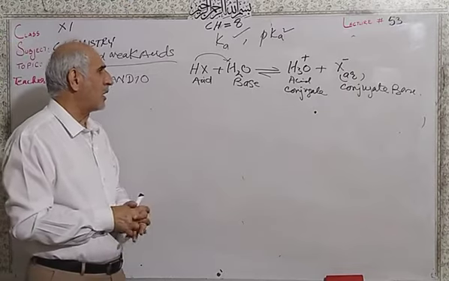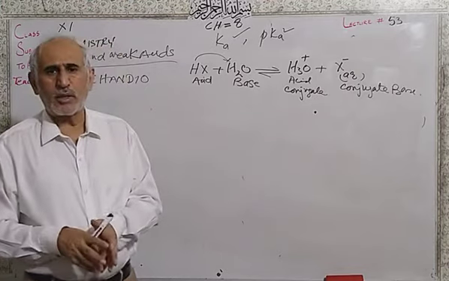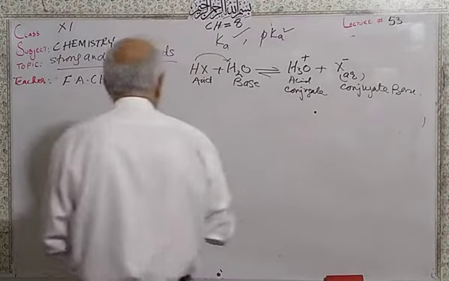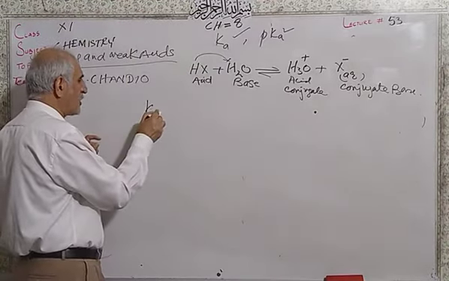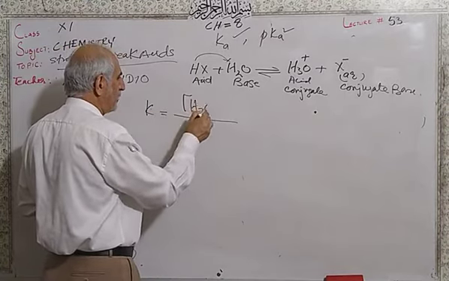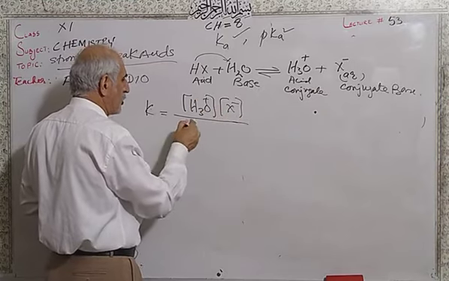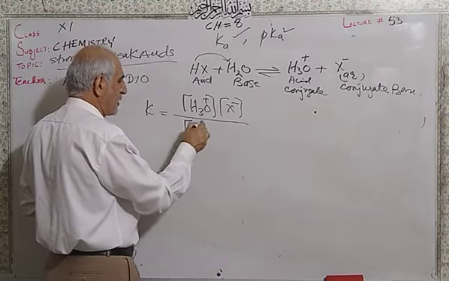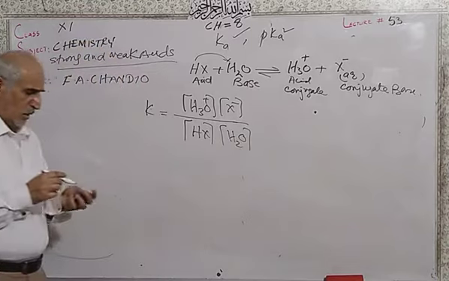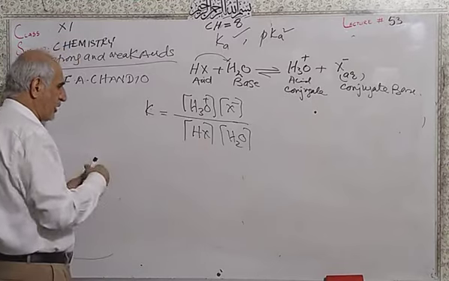So this is the reaction when acids dissolve in water according to the Bronsted-Lowry concept. The equilibrium constant K is the concentration of hydronium ion times the concentration of halide ions in aqueous solution, divided by the concentration of the acid and the concentration of water. Already we discussed in the previous topic that the concentration of water is constant.